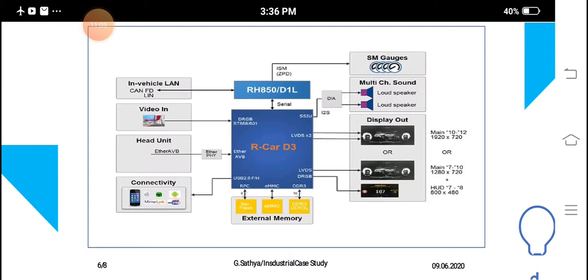So for this purpose we are using the shared memory concept. For the shared memory in a car, we are using the navigation sensor unit, actuator and display unit, everything.